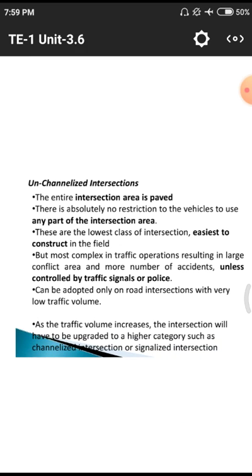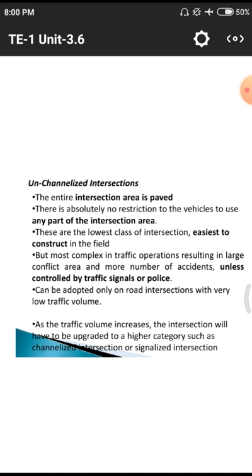Unchannelized intersections. What are these unchannelized intersections? The entire intersection area is paved. That means the total road is constructed with paving material, that means either it may be a cement or tar road. After that, there is absolutely no restriction on the vehicles' use. That means no restrictions to the vehicles.